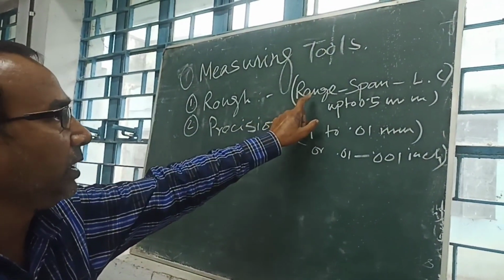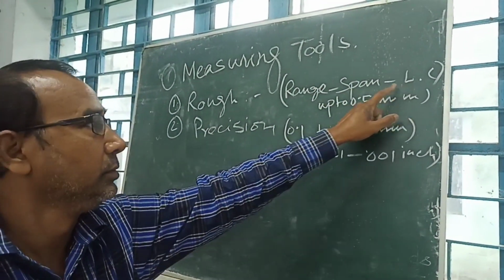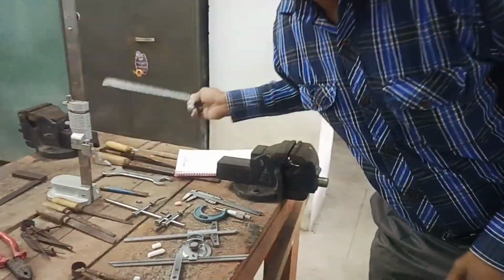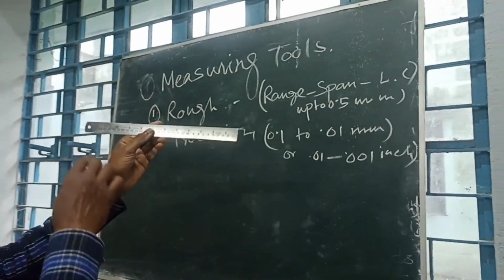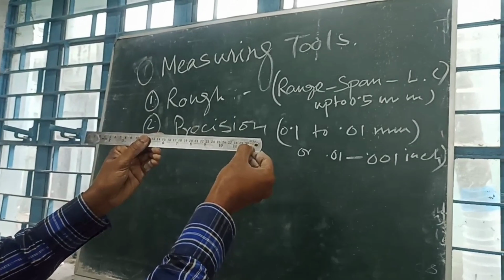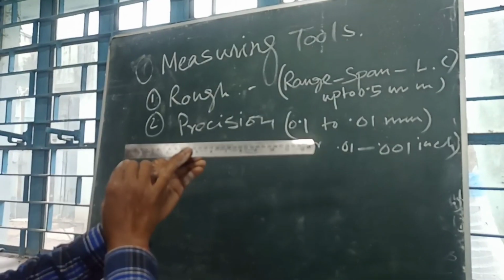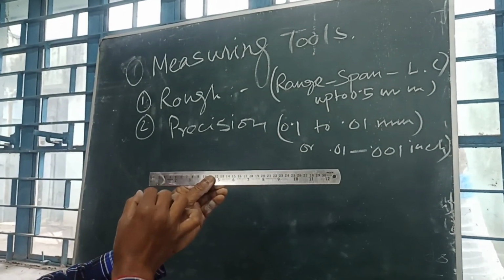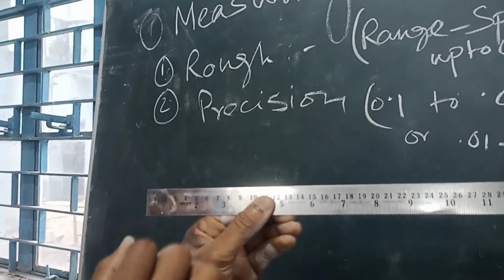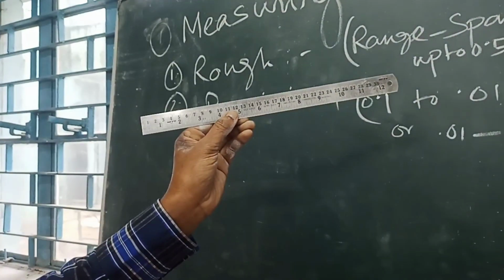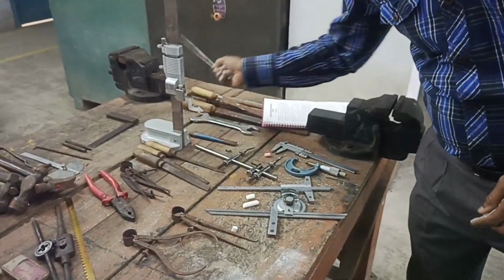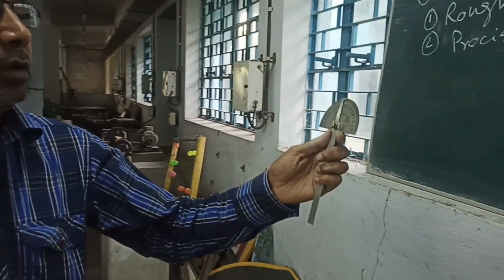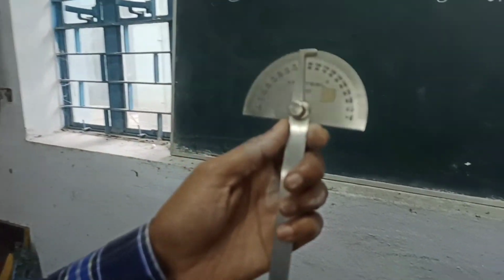Every instrument has a range, span and least count. If we take a steel rule, range is 0 to 30 centimeter or 12 inch, span is 1 inch or 1 centimeter, and least count is 0.5 mm and 1/32 inch. So every instrument must have range, span and least count. So this is the rough measuring instrument. Another measuring instrument is called protractor. It can measure 1 degree.